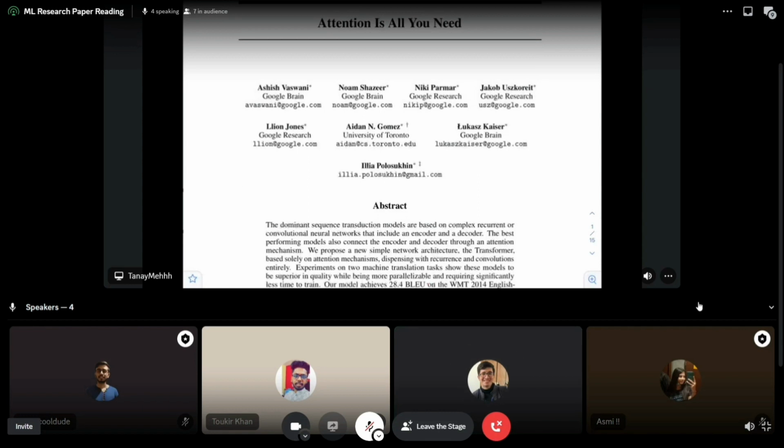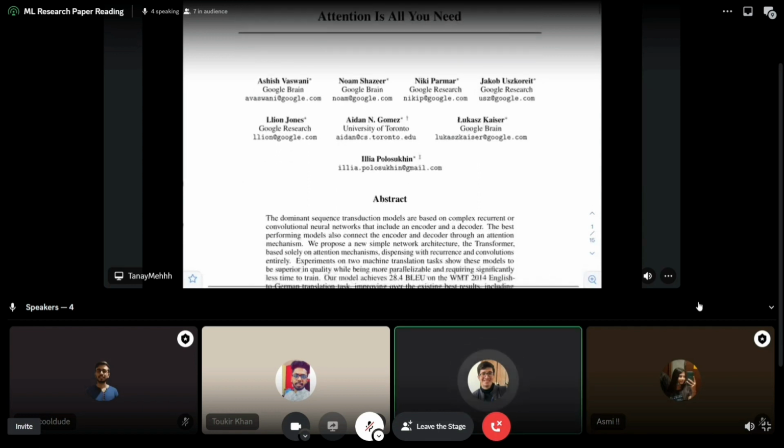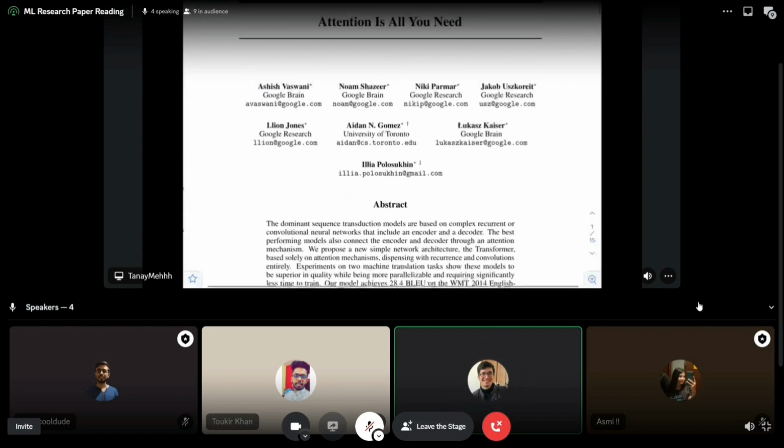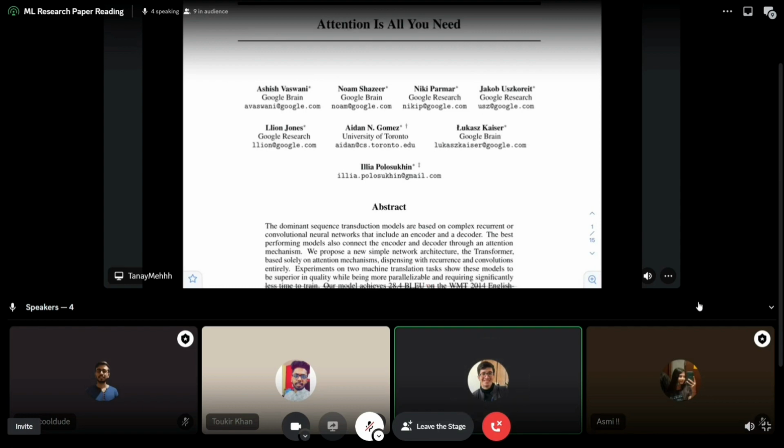The paper that we're discussing today is Attention Is All You Need, and I think at this point, it is the most pivotal paper in natural language processing, because without this, ChatGPT, GPT-3, GPT-4, nothing is possible. This is the very foundation of all these big transformer models. So this is one of the classic papers, which is why I decided to do this one first.